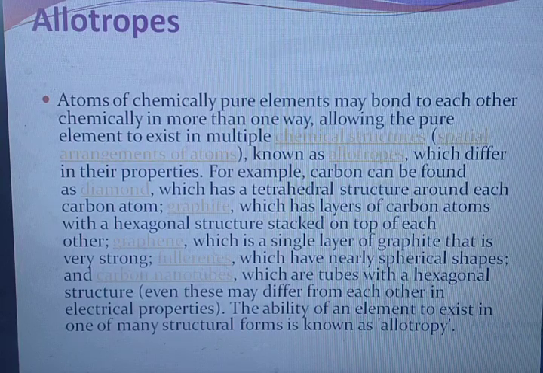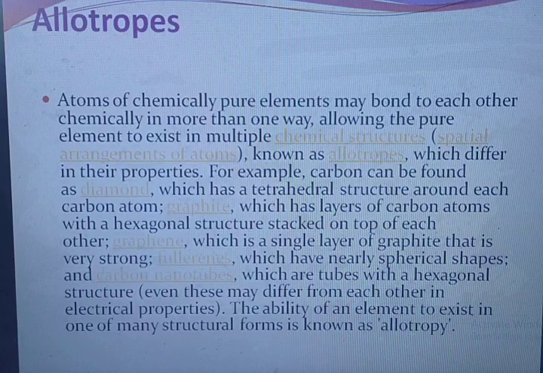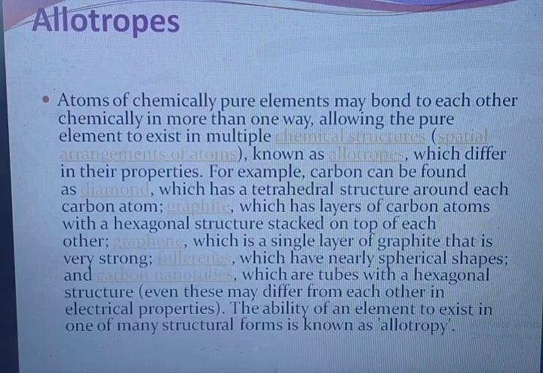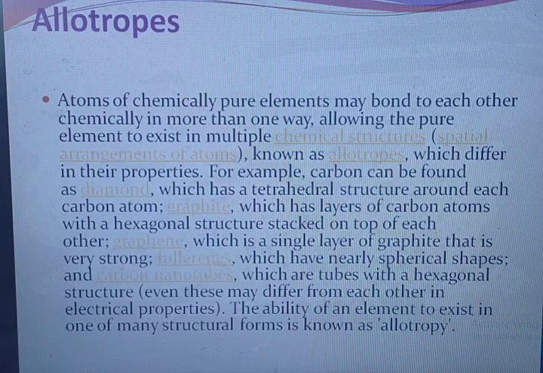For example, carbon can be found as diamond, which has a tetrahedral structure around each carbon atom; graphite, which has layers of carbon atoms with a hexagonal structure stacked on top of each other; graphene, which is a single layer of graphite that is very strong; fullerenes, which have nearly spherical shapes; and carbon nanotubes, which are tubes with a hexagonal structure. Even these may differ from each other in electrical properties. The ability of an element to exist in one of many structural forms is known as allotropy.